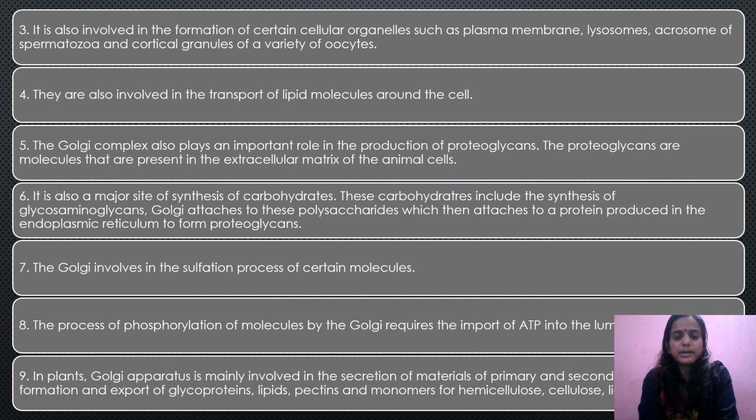In plants, Golgi apparatus is mainly involved in the secretion of materials of primary and secondary cell walls, that is, formation and export of glycoproteins, lipids, pectins and monomers for hemicellulose, cellulose and lignin. We know that the plant cell wall is divided into different layers, primary, secondary, and then we also have middle lamella. So all these have different composition. These are made of different constituents. Some are homopolysaccharides, some are heteropolysaccharides, and all these are secreted by Golgi apparatus only.